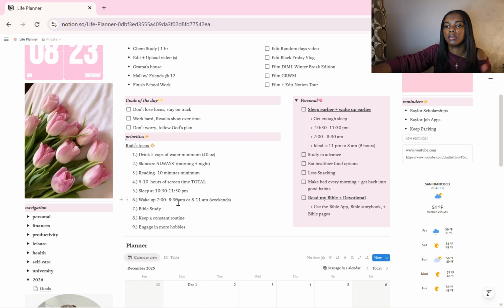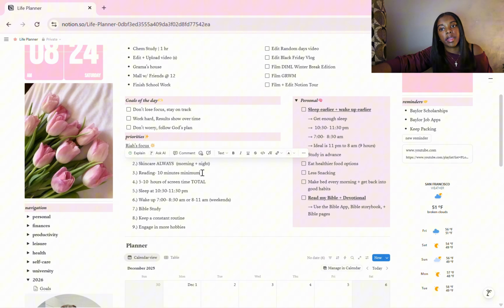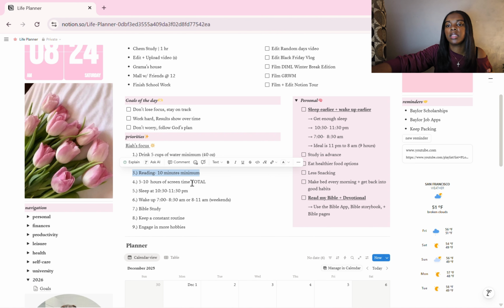And then underneath goals of the day, I have my priorities, which are typically my 9 focuses of the day essentially. So I want to make sure I drink at least 5 cups of water, which is the equivalent of 40 ounces. I always do my skincare. Don't ever skip a day, that way I can be consistent. Make sure I get at least 10 minutes of reading in, whether it's for school or for fun. Recently I've been hitting that mark a lot.